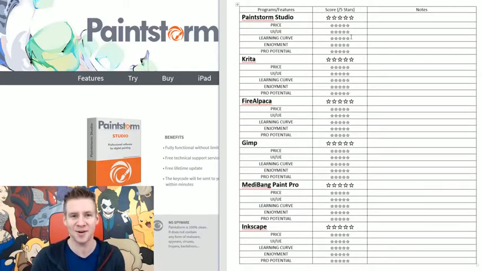So basically how this is going to work is I'm going to take these programs one at a time, time-lapse my art session with it, and then give you my verdict and score. This scorecard you can see here will be available for you in the description as a PDF, so you can check it all out with my notes and the star ratings, and of course the links to all of the programs are in the description.